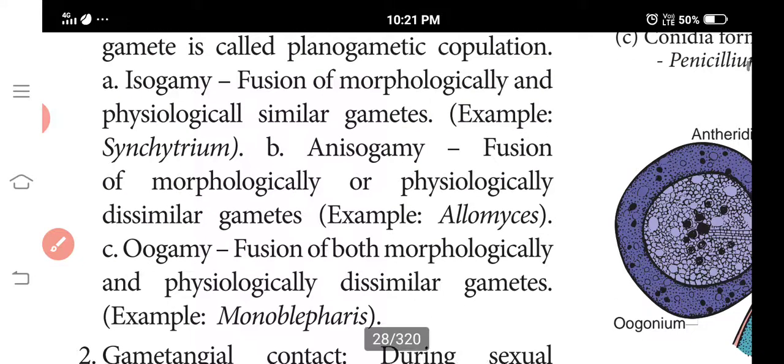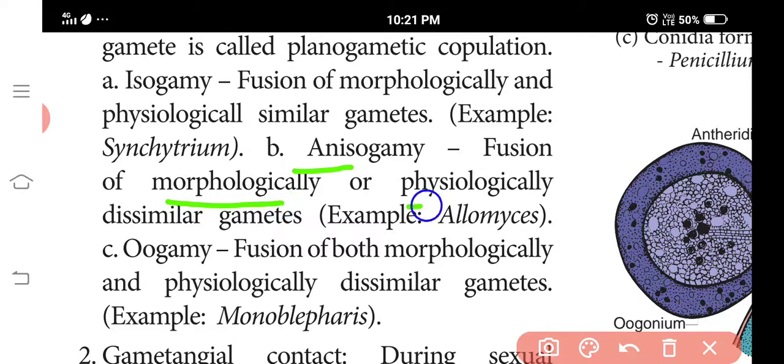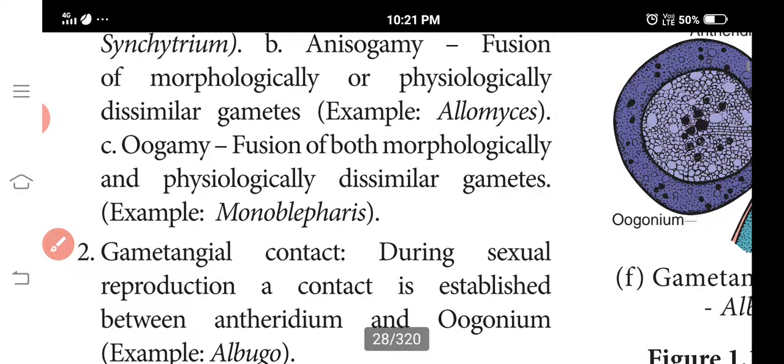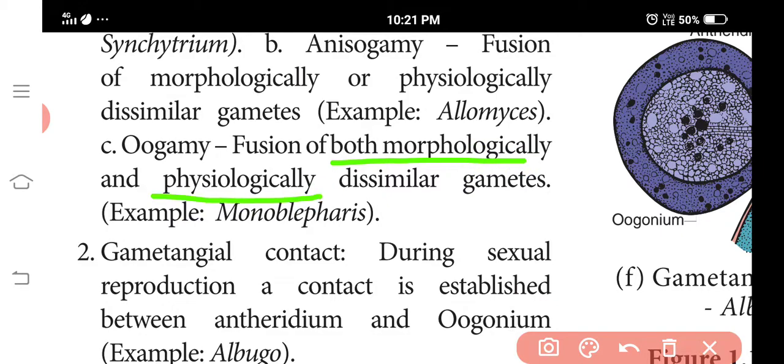Next, anisogamy. Aniso means different. Fusion of morphologically and physiologically dissimilar gametes is called anisogamy. Next one is oogamy: fusion of both morphologically and physiologically dissimilar gametes, a large non-motile egg and a small motile male gamete, is called oogamy.